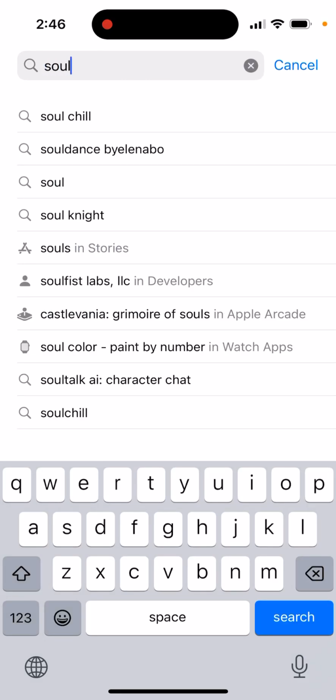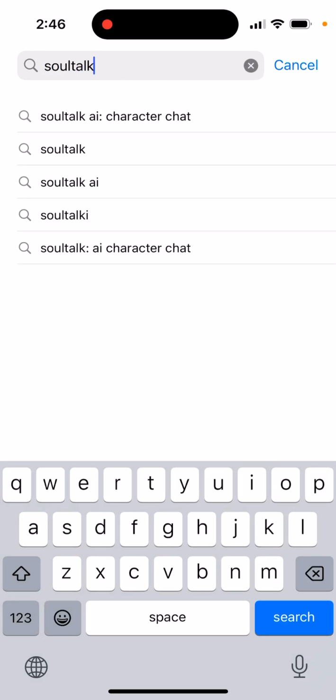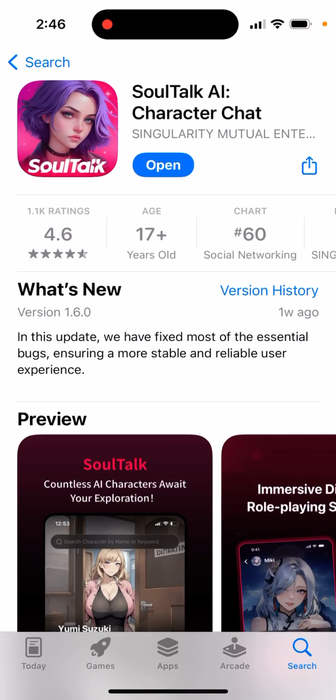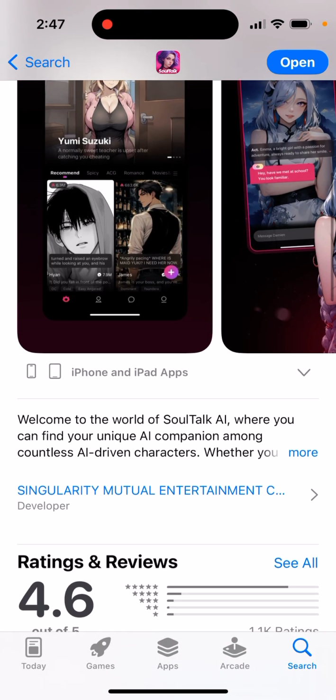Here's SoulTalk AI app. This is another character chat, AI character chat app. It's a quickly growing app. As you can see, SoulTalk AI character chat. You can find it here.